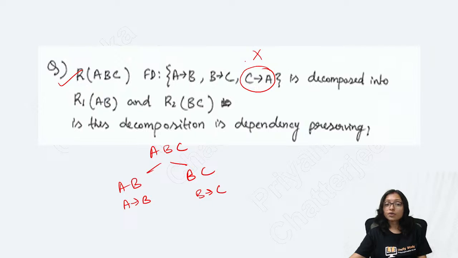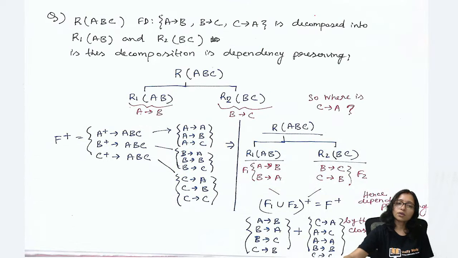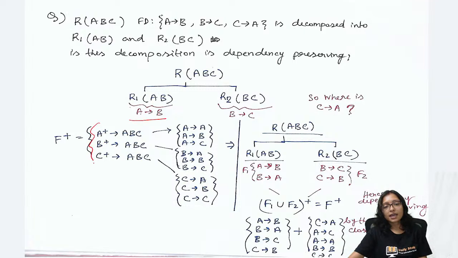But what I told you, you have to do the closure. Always do the closure in that way. A closure means you are getting A, B, C, meaning A implies B, A implies C. B closure means you are getting ABC. C closure also gives you ABC. So here it is ABC, ABC, ABC.